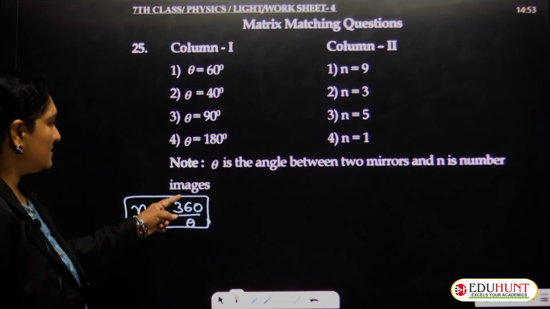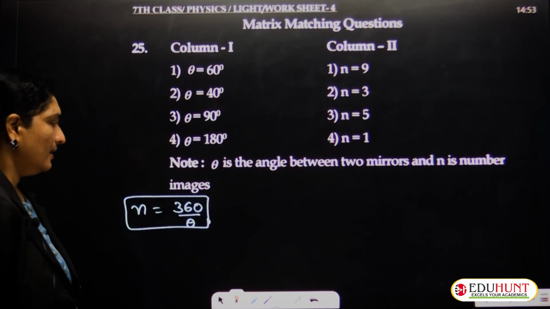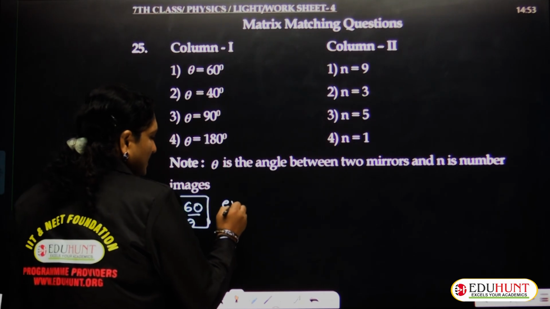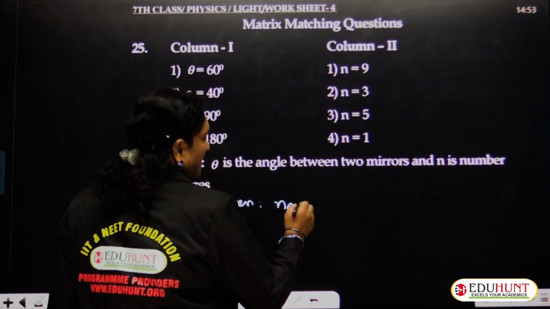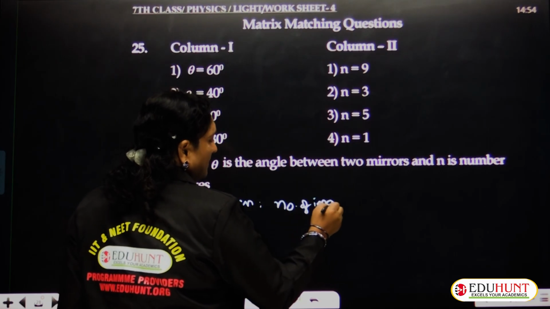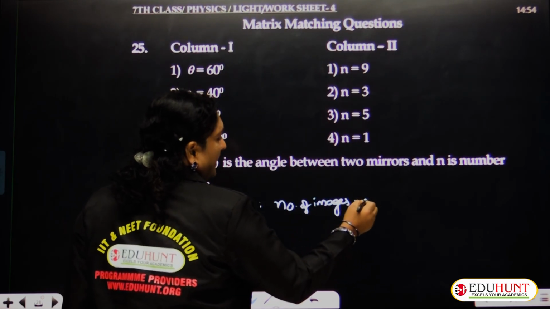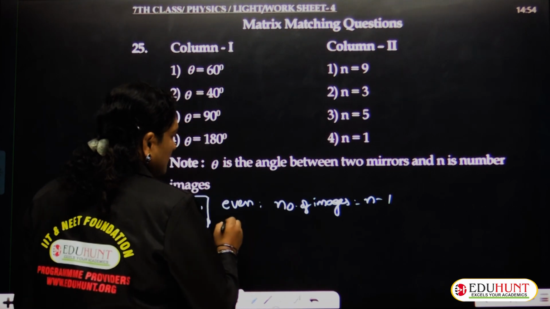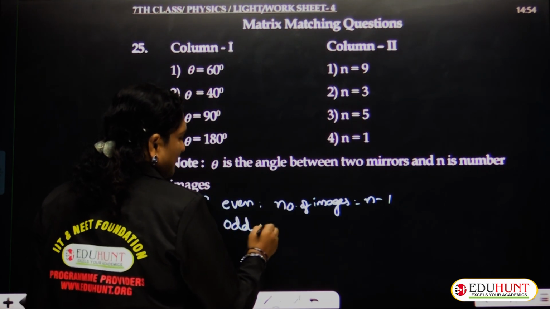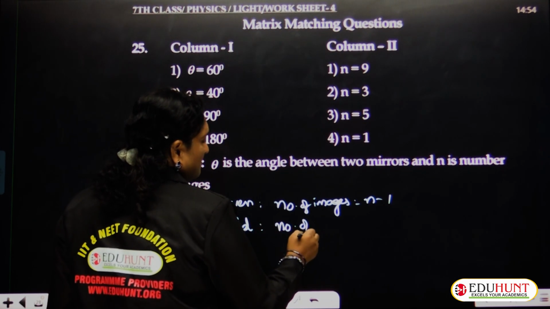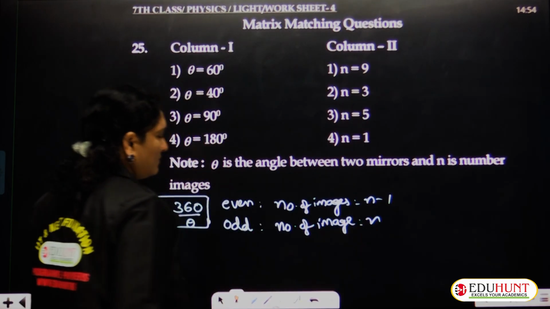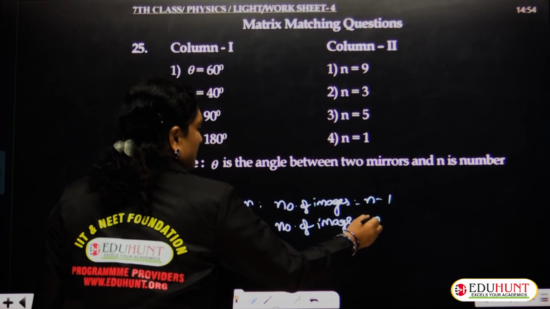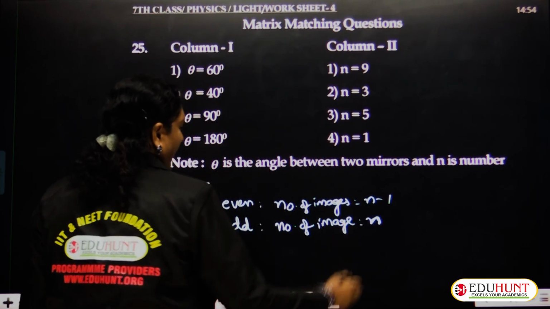If you divide 360 by the given angle and get an even number, then the number of images will be n minus 1. And suppose you get an odd value, then the number of images will be n itself.